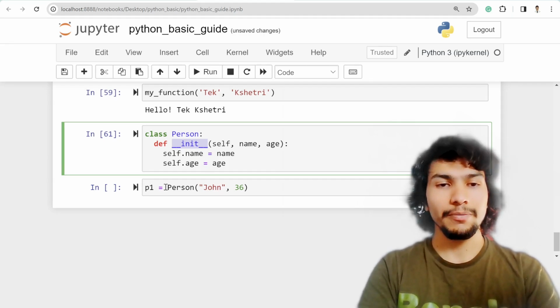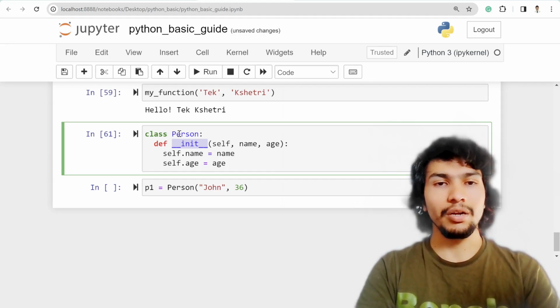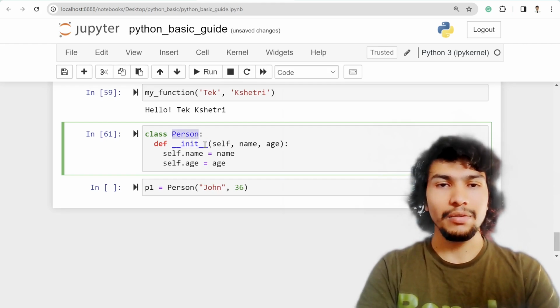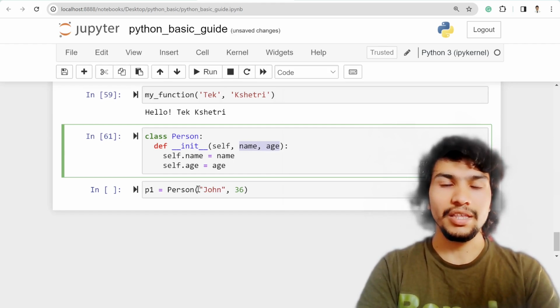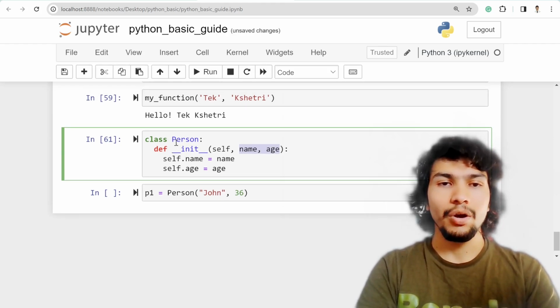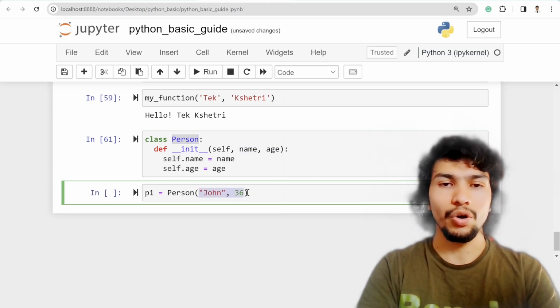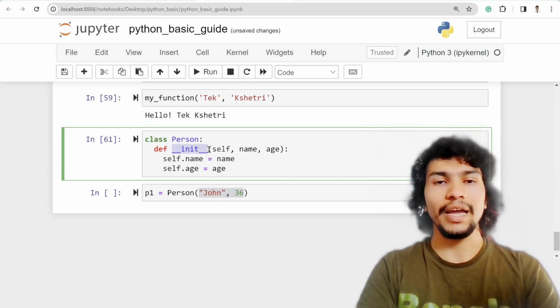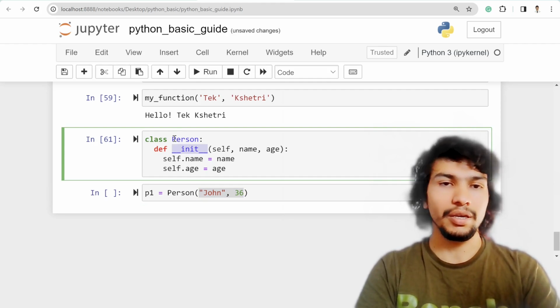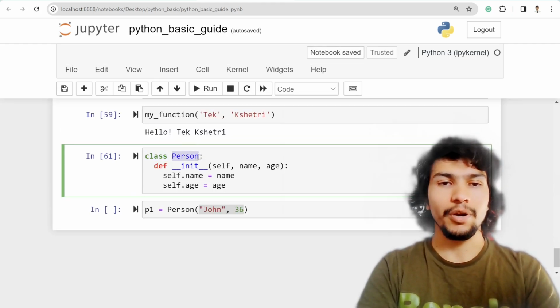So in order to call the class, you need to pass the arguments. It's similar to a function, but this time we are passing two arguments which are part of the init method, but it's actually part of this Person class.